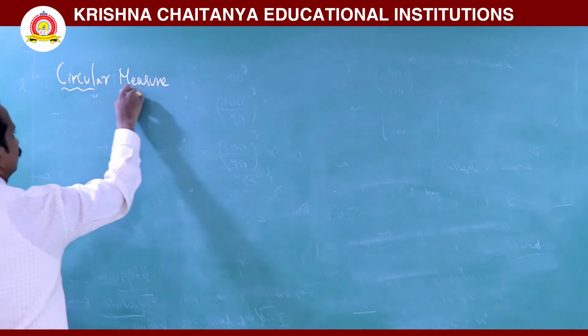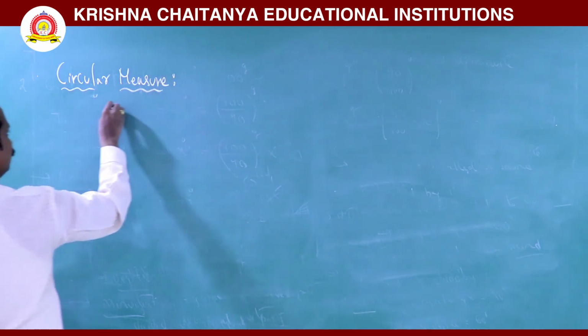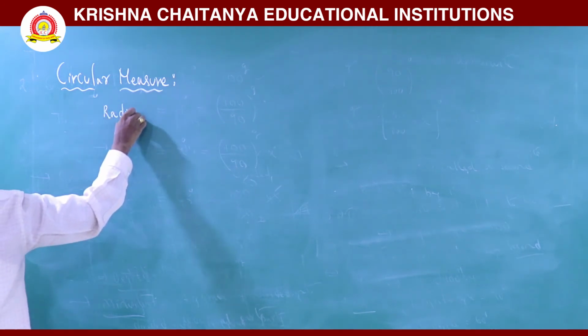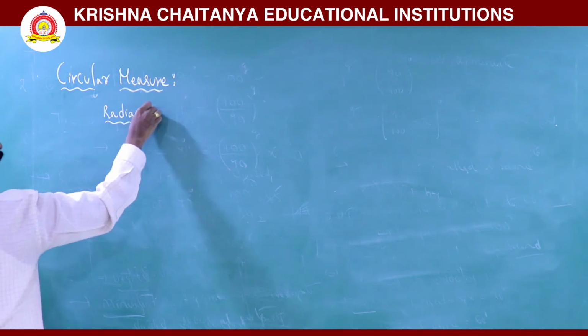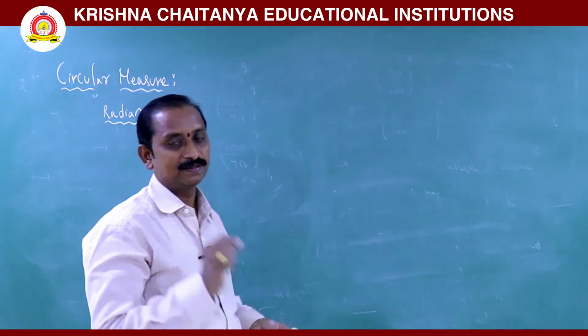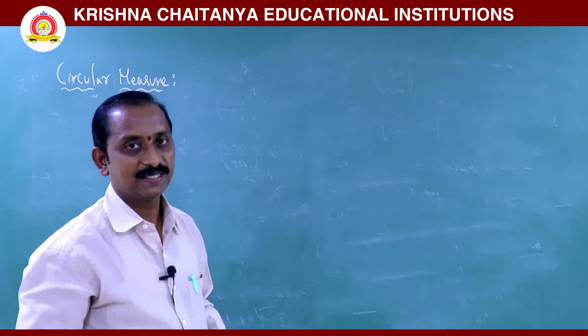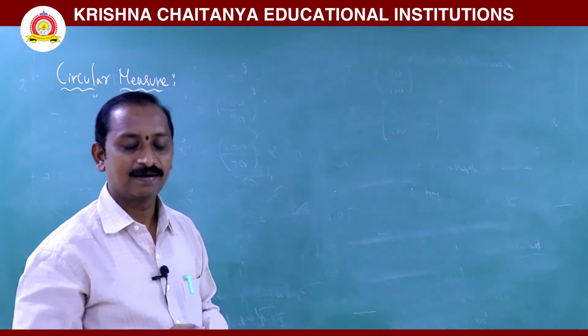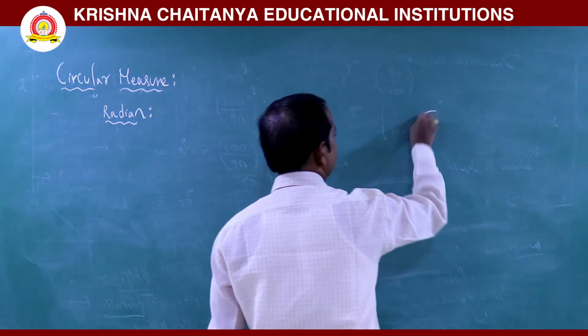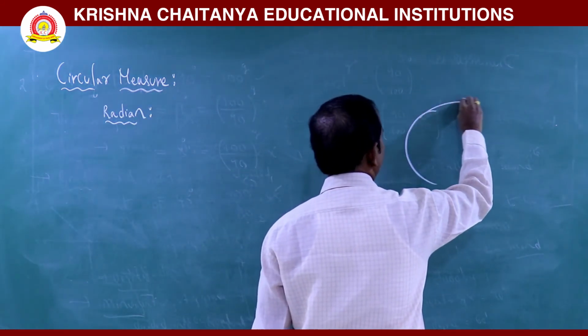In this one we discuss the definition of a radian. Before we go to the definition of radian, we shall simply discuss the concept of a circle.